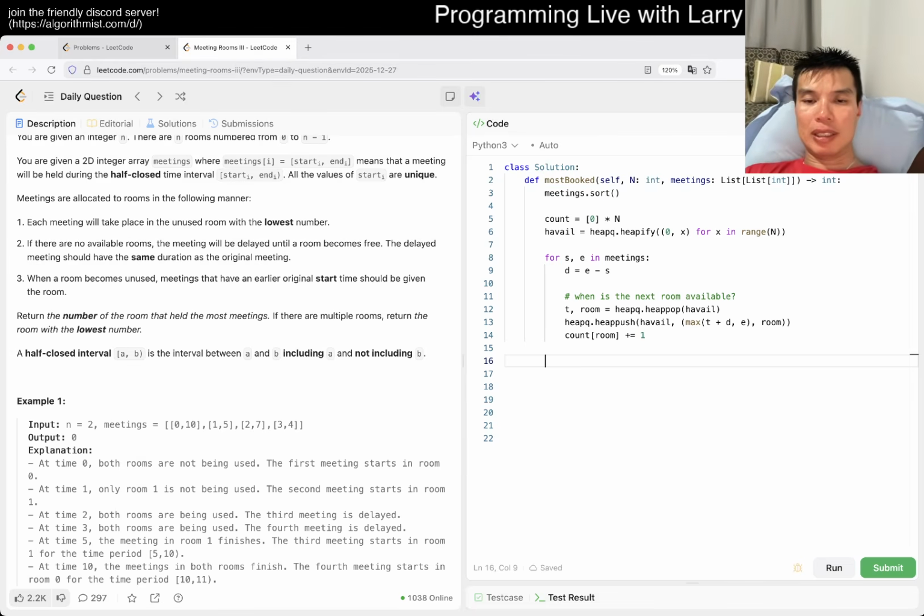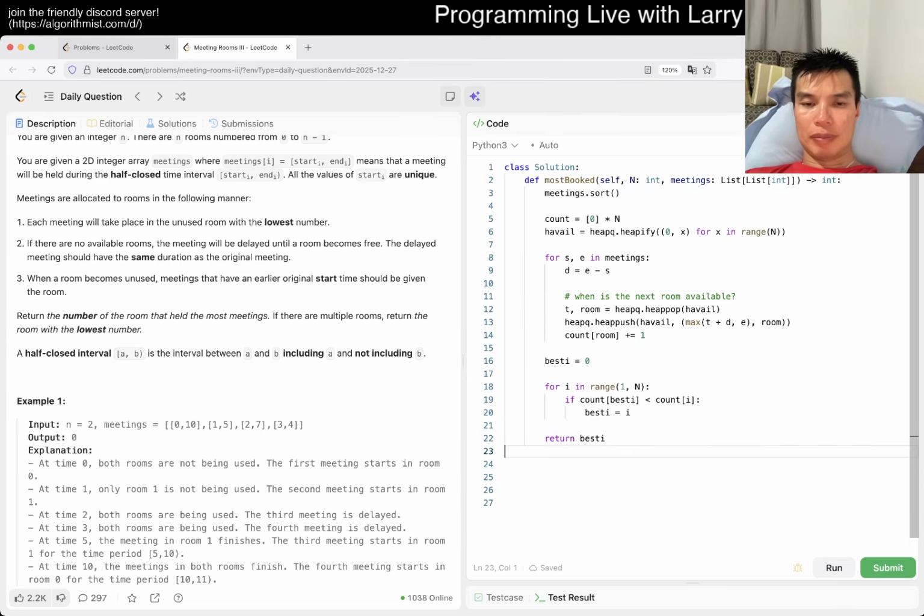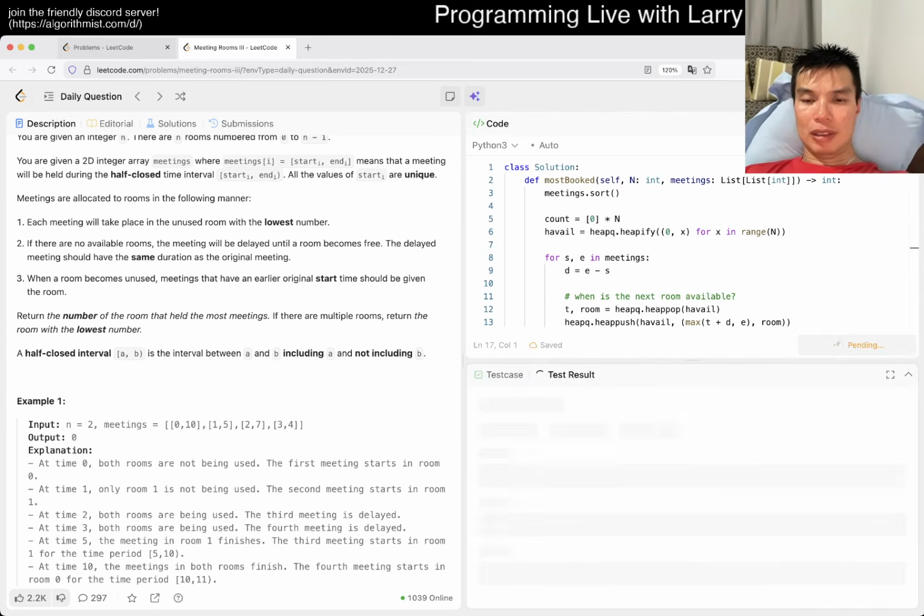Then best is equal to 0. Best is just count of 0, right? And now for i in range from 1 to n, if count of best is less than count of i, then best is equal to i. And then we just return best. And that's it, hopefully. And I'm passing out.